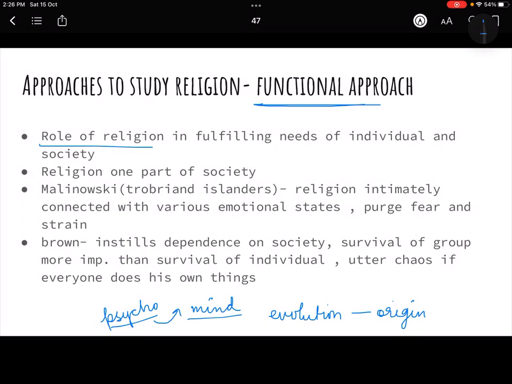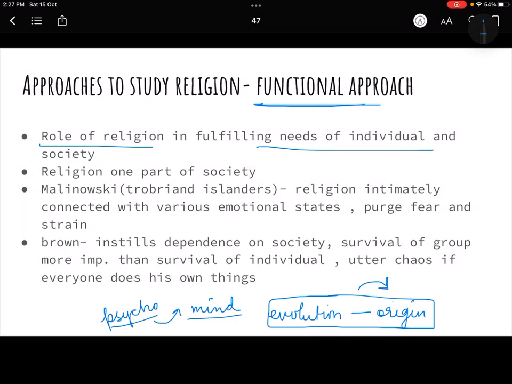Now functionalism talks about the role of religion, because when the evolutionists were studying it, it was a very futile exercise to ask where religion actually came from. In the dearth of evidence you cannot conclusively say where it came from, right? So functionalists believe that studying evolution is a futile exercise. We should rather look at the role or function it plays in fulfilling the needs of individuals and the society.